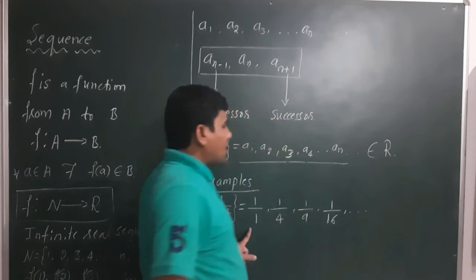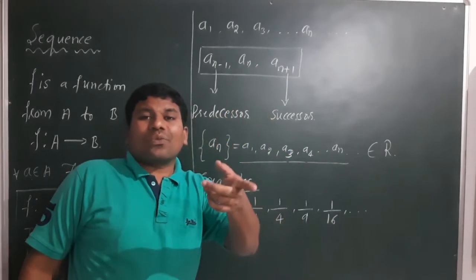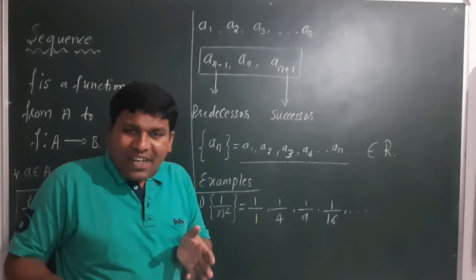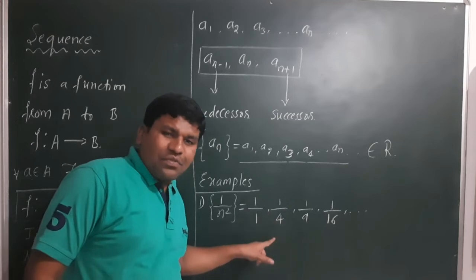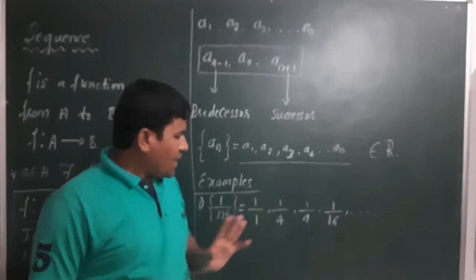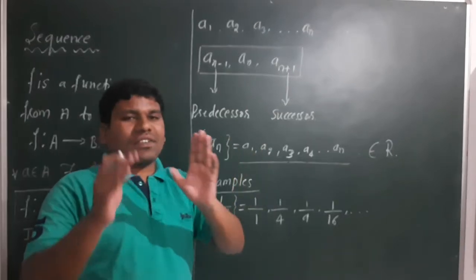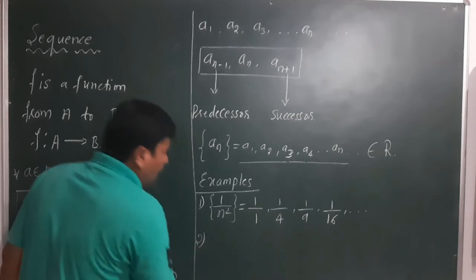This is nothing but a sequence of reciprocals of squares of natural numbers. Is it right? Or a sequence of reciprocals of squares of positive integers. Okay, it is one example for the sequence. Now I will take the second example.